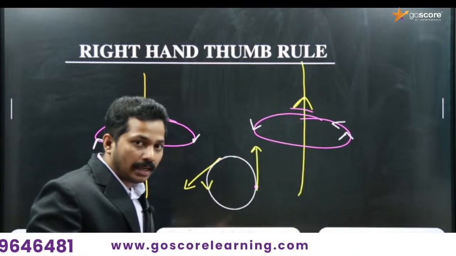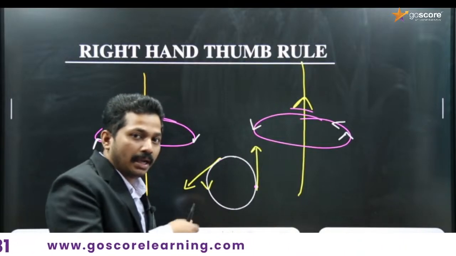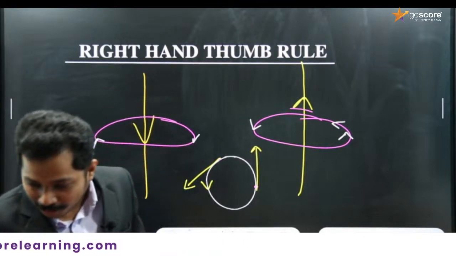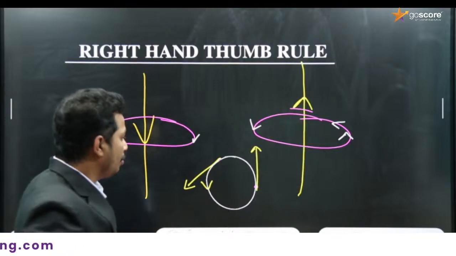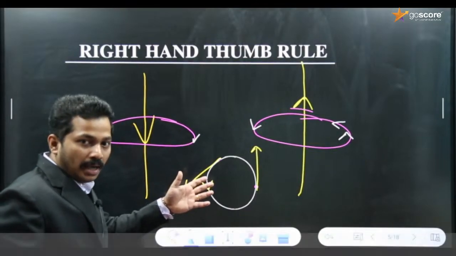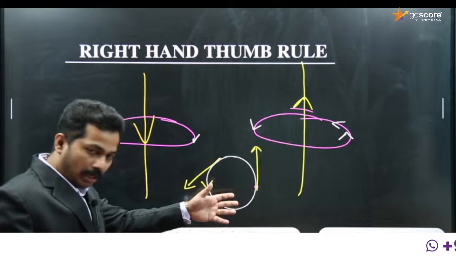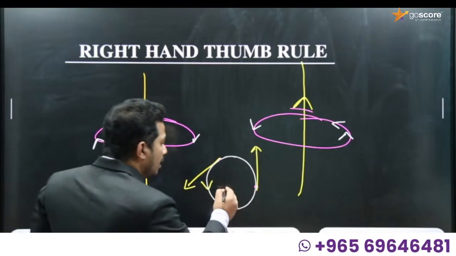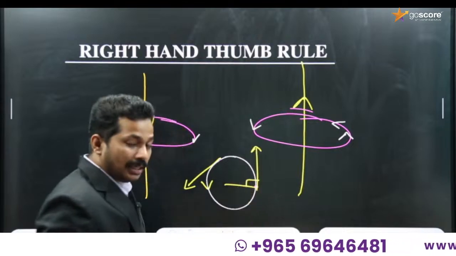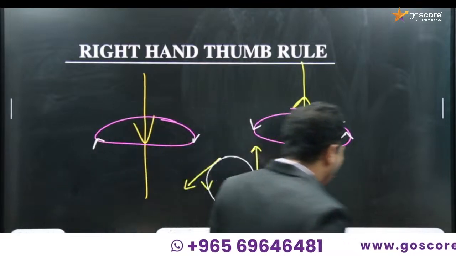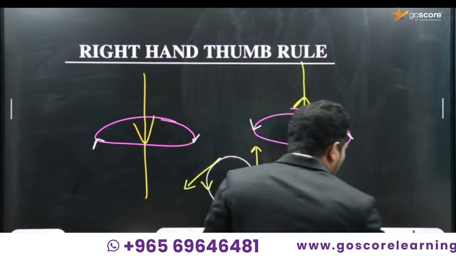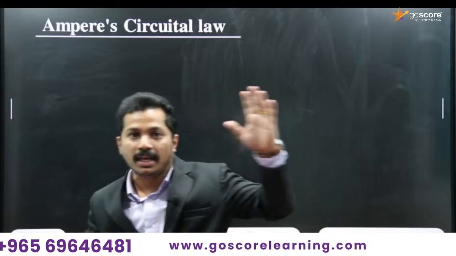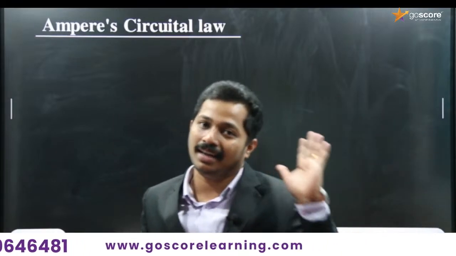I hope you are remembering the tangent concept that you learned in grade 10 maths. Yes or no? If yes, then please give the thumbs up. Tangent means a line passing through the circumference of a circle which touches the circle only at a single point and which is perpendicular to the radius of the circle. Those who forgot, please recollect it. So we are using the right hand thumb rule to find the direction of the magnetic field due to a straight current carrying conductor.